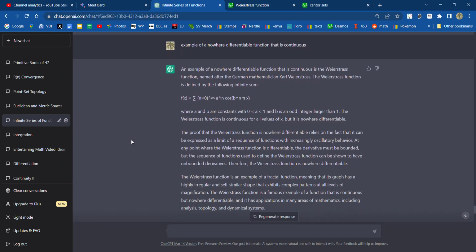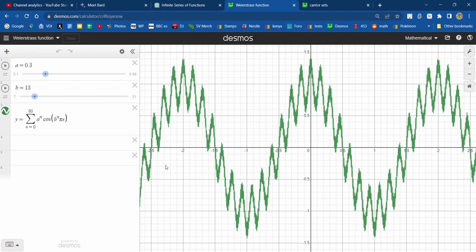Example of a nowhere differentiable function that is continuous. It quoted the Weierstrass function, which I had not seen before, and is not quoted in Wade. So I looked it up, and of course there are many ways to do it. All it is, you take a continuous function and turn it into some sort of a jagged function, and of course it is nowhere differentiable.